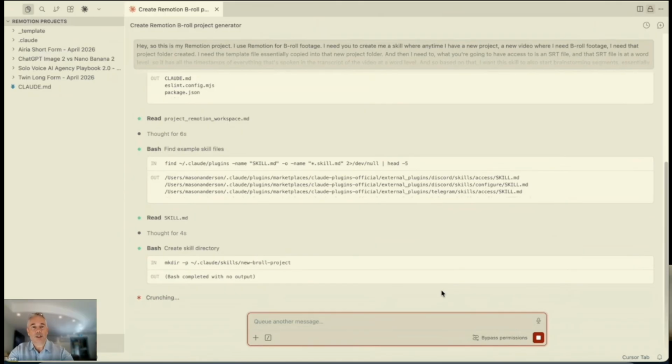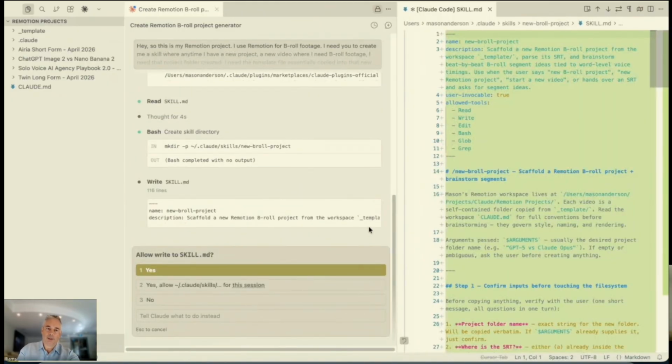All right. Yeah. So look, I'm reading through it. What I can see, it says find example of skill files, right? So it's doing its thing. It's going into marketplaces. So it's looking up some of your plugins, the skill directory, then it's going to create the skill directory. Now, what we may want to do is you could even stop what you've got here, and we can say, hey, just keep running here.